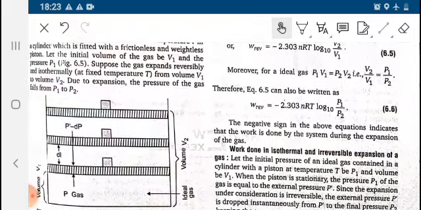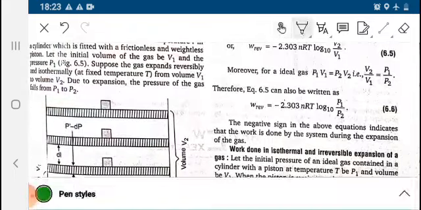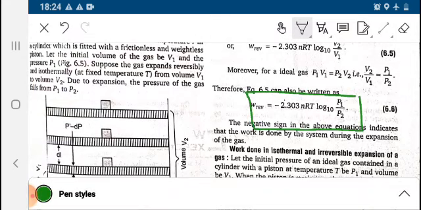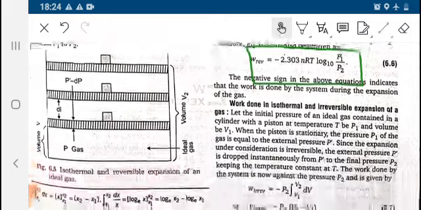So work done will be calculated for different pressures with the formula minus 2.303 nRT log base 10 P1 upon P2. You need not learn the derivation. It is not in chemistry. It has never come. It is a part of physics. We have to learn only the formulas.